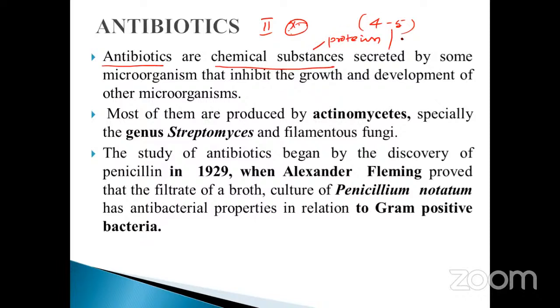and also lipid, and also alkaloids. Okay, alkaloids. Okay, my dears, this is very, very important. So antibiotics are chemical substances secreted by some microorganisms that inhibit the growth and development of other microorganisms. One microorganism secretes a compound that affects another microorganism. Such a type of compound is called an antibiotic.